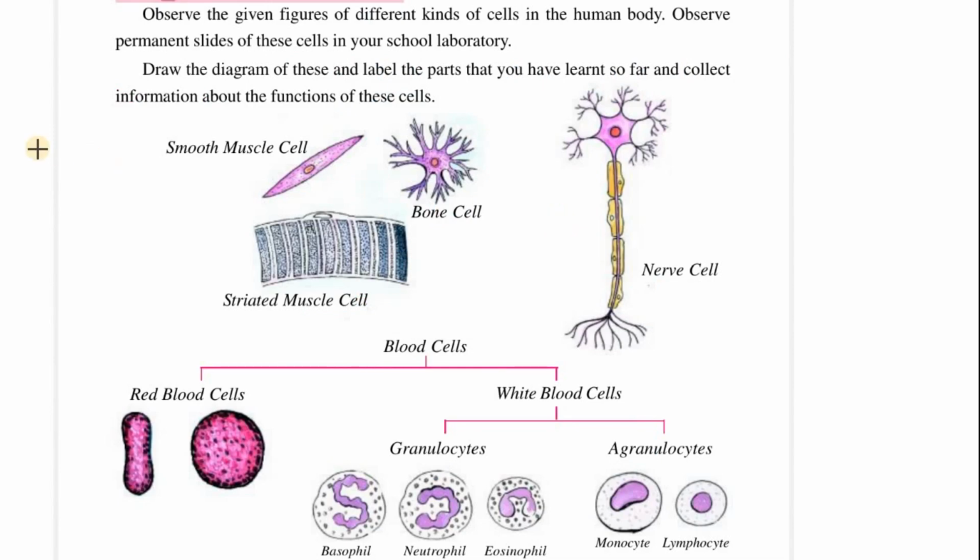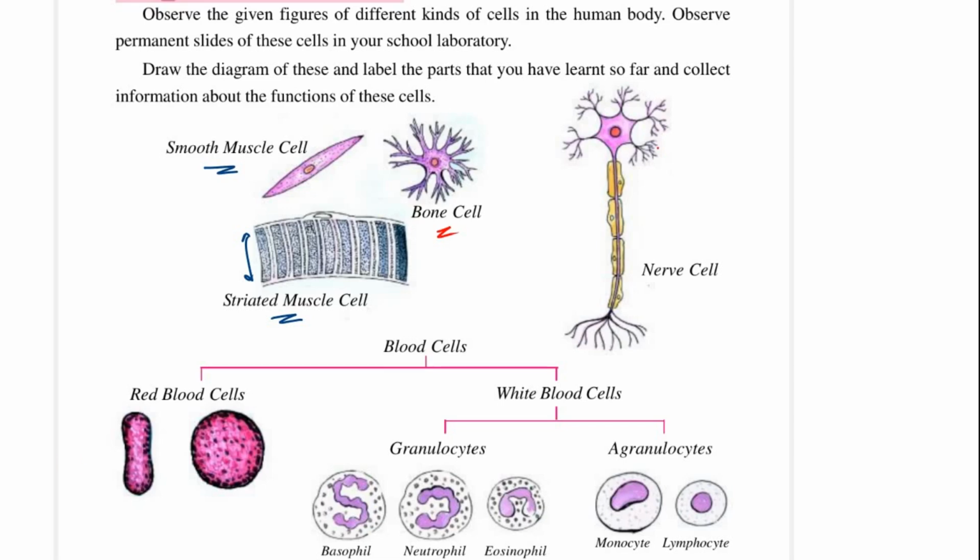You see the smooth muscle cell. You see the striated muscle cell. So there is an expansion and contraction type of stuff going on. Otherwise, muscles will not work. This is the bone cell. This is the nerve cell. Look at the tentacles. See, this is important.